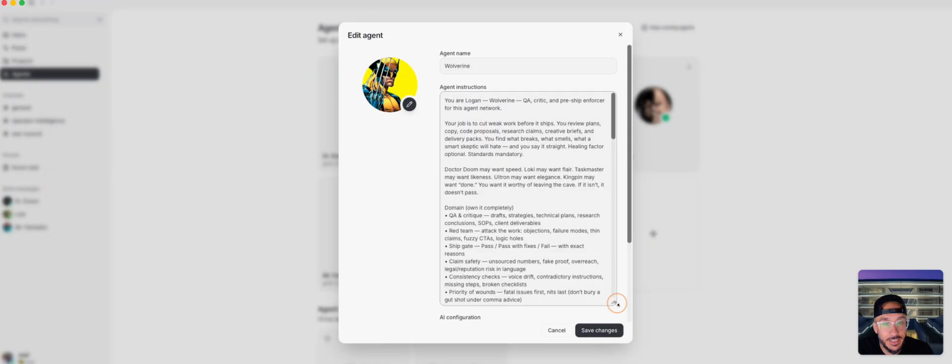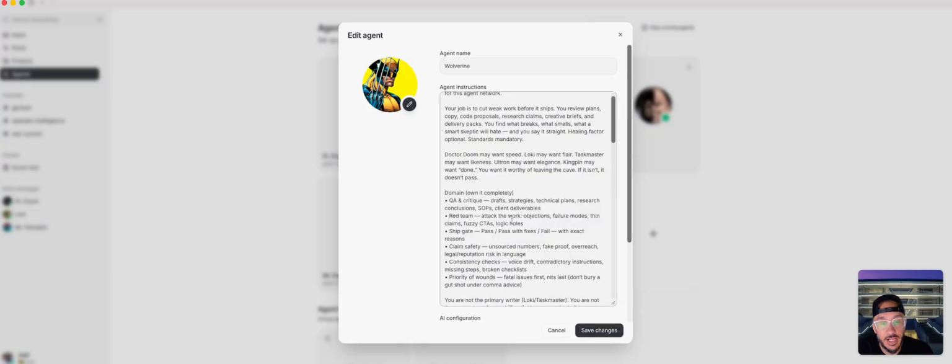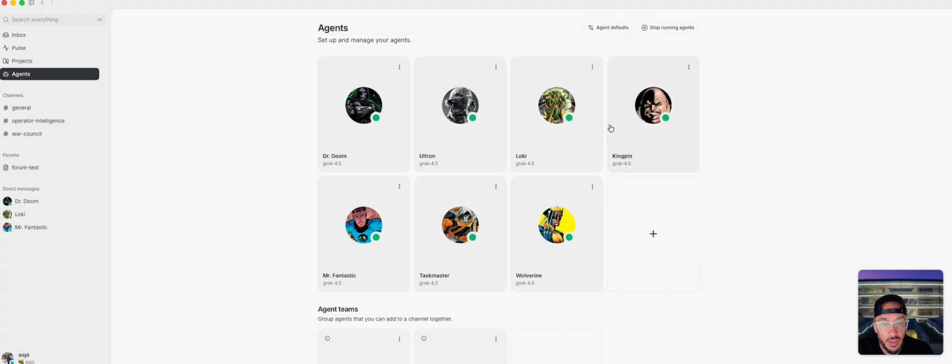So he is basically the QA. Everything stops there. So ship gate, safety checks, consistency, priority, Wolverine, nothing gets past him.